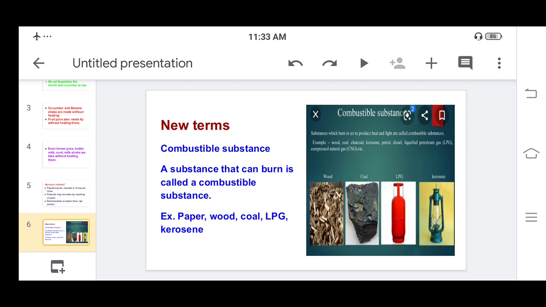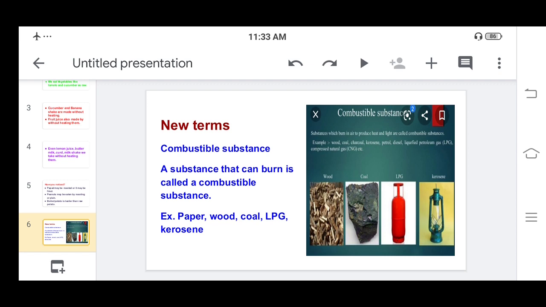In that aarti they use camphor. Camphor means kapur. As we take the matchstick in front of that camphor, it gets burned. So we can say that camphor is also a combustible substance. We have seen in the previous session wood, that lady was using the wood for getting the heat for cooking. So wood also gets burned. So wood is also called a combustible substance.